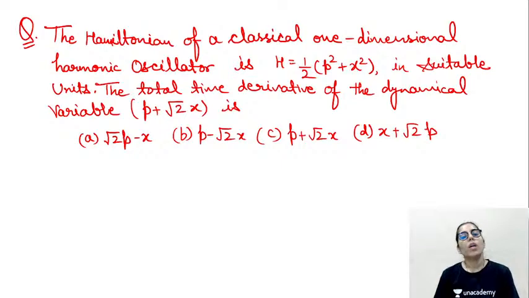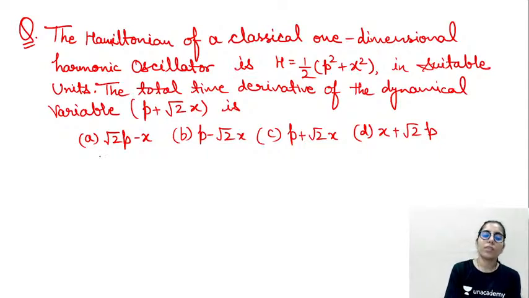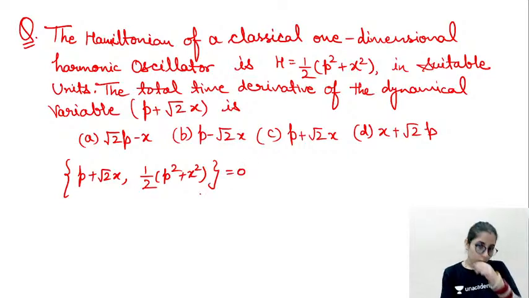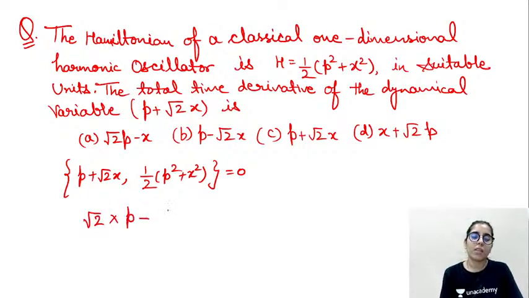So you have to find the total time derivative of the dynamical variable, which is p plus root 2 x here. In that case, we have to find its Poisson bracket with the Hamiltonian, which is half p square plus x square, and equate it with 0. So the first function's partial differentiation with respect to x will be root 2. The second one, with respect to p, will be p, minus the first one with respect to p, which is 1, times the second one with respect to x, that's x.